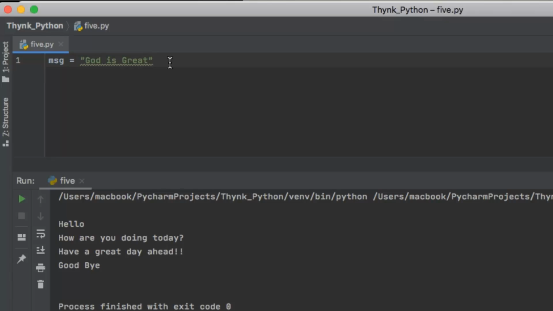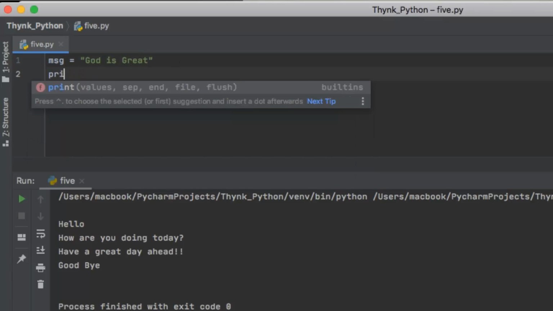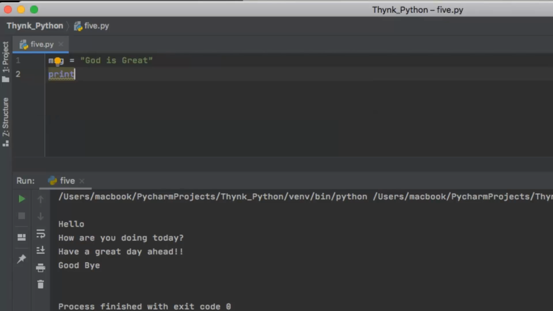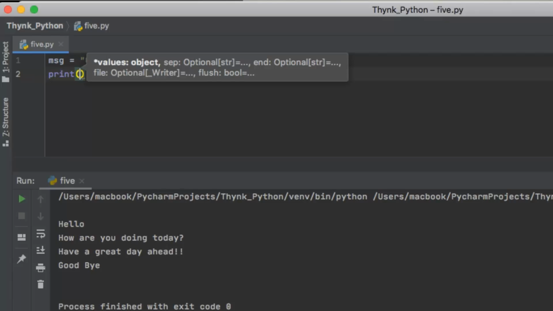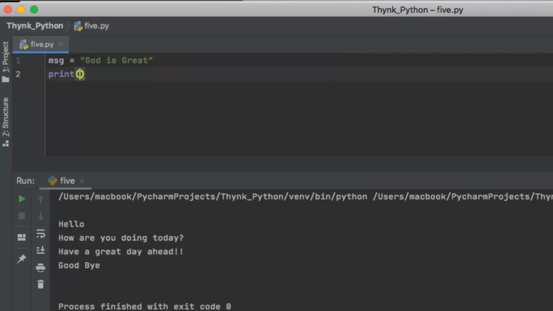Now how do I do that? For doing it, what you can do is use a print statement, and message is the variable name. So message, and if I use the square brackets here, inside the square brackets, let us say I type 0.